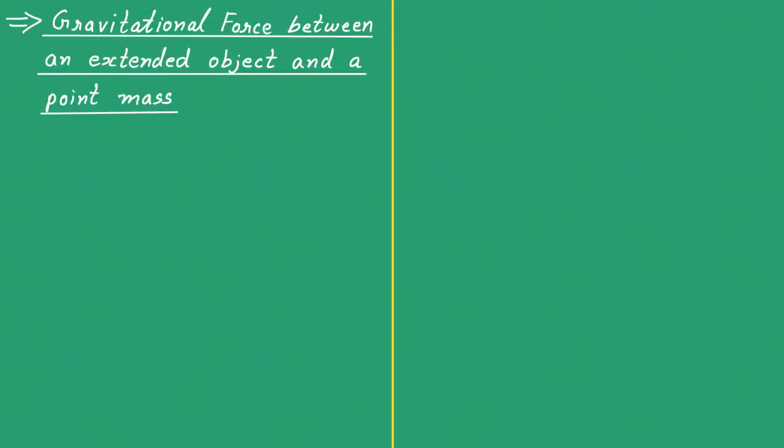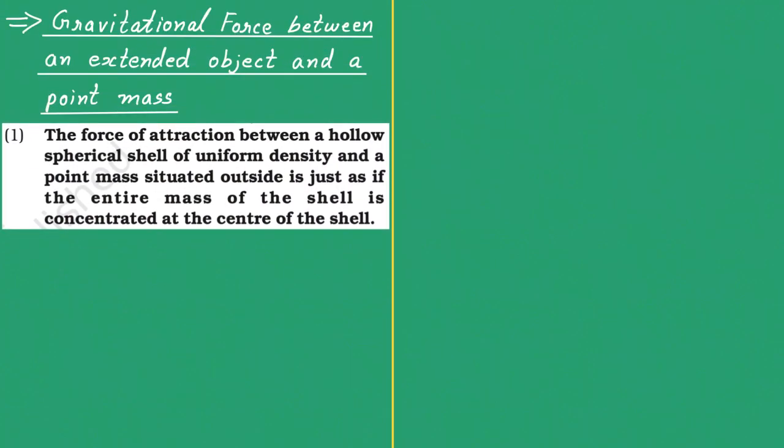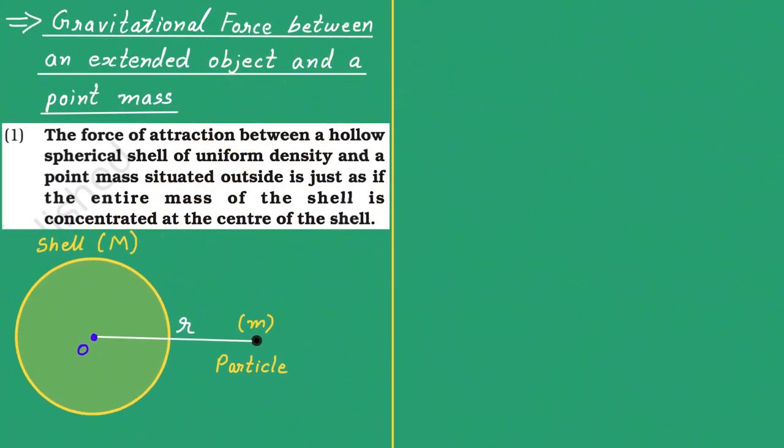Alright. Now let us see gravitational force between an extended object and a point mass. Listen, up to now we have seen gravitational force between only point-like masses. But now here we'll take one extended object and another point-like mass and we'll check what is the gravitational force between them. Here we'll take two cases. This is the first case. Let me show the figure also.